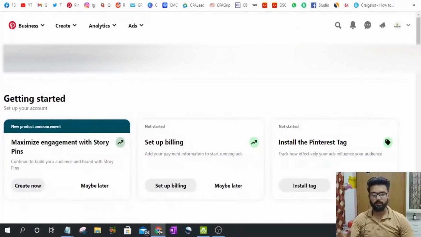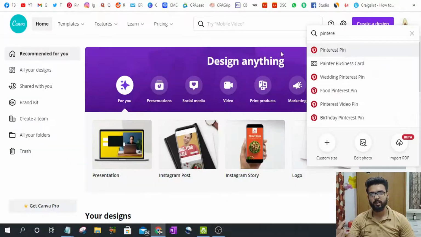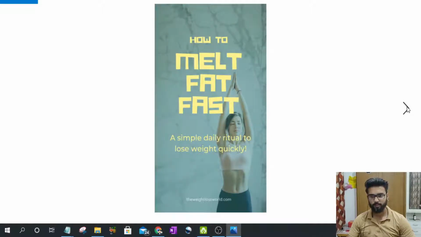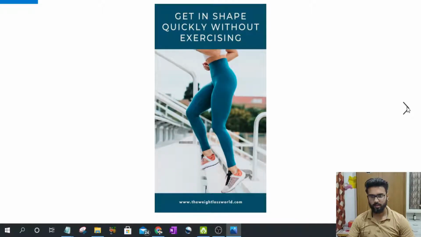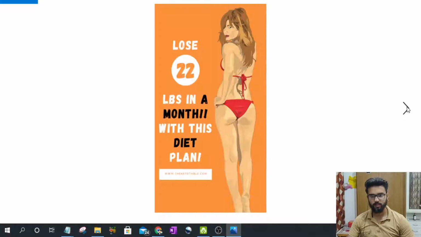Now the last but not the least, and the favorite of all affiliate marketers in India, is Pinterest. So how will you create content using Pinterest? The first thing is you can create your pin using Canva. So these are a few example pins that I made earlier. You can see I made them from Canva. See these pins, and these pins got thousands of impressions.